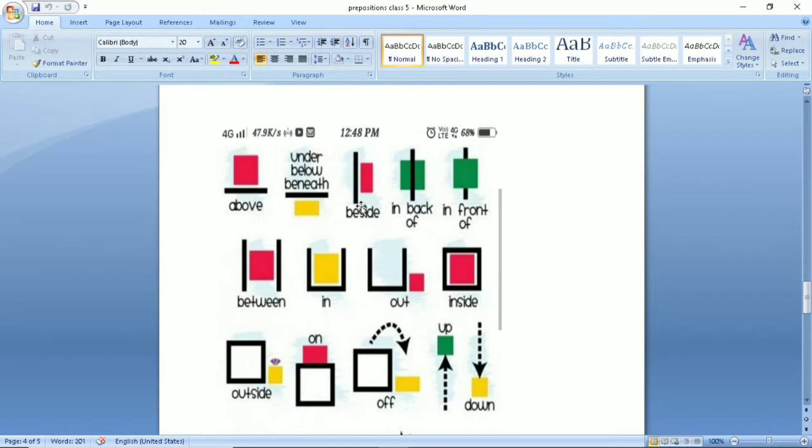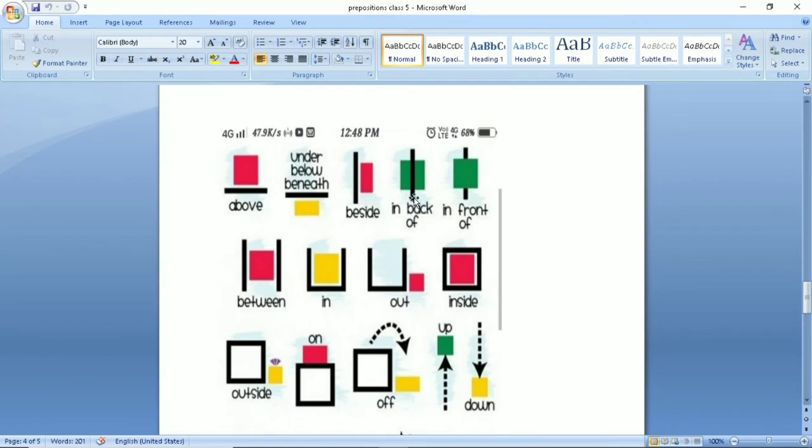Then beside, beside means next to. When something is next to, something is standing or situated beside us. For example, while having a photo shoot, I stood with my mother. I stood beside my mother. You can say beside my mother. It means next to my mother.